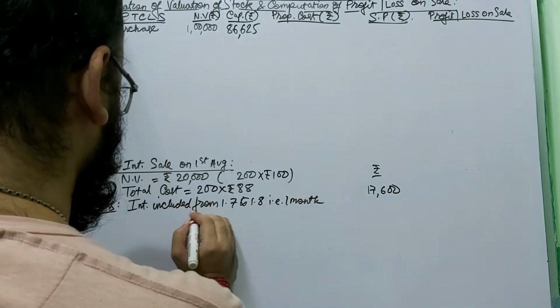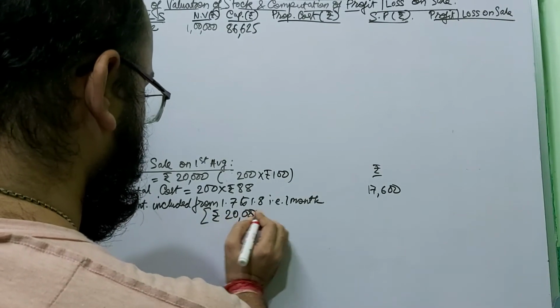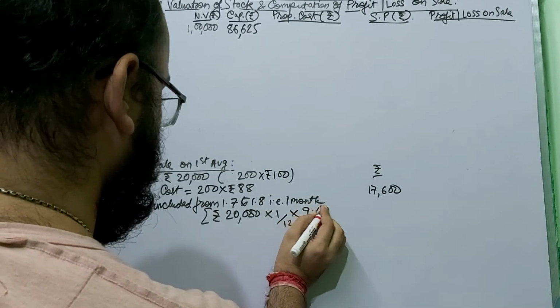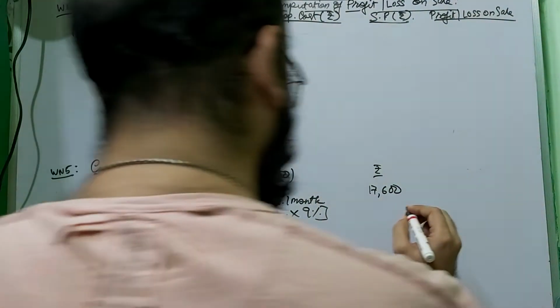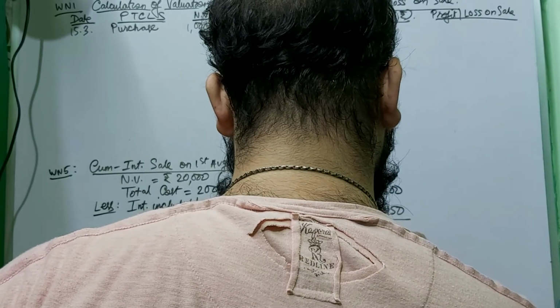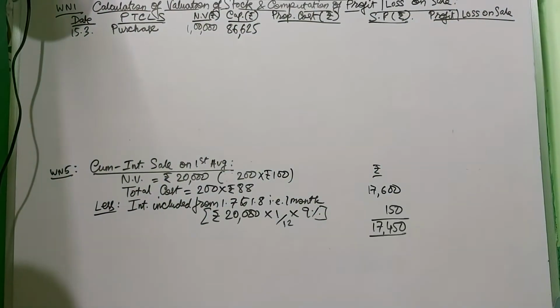On nominal value you have to calculate the interest. Nominal value is 20,000, interest is for 1 month and the rate is 9%. So it will be 150. If you deduct this, you will get 17,450 as your selling price.